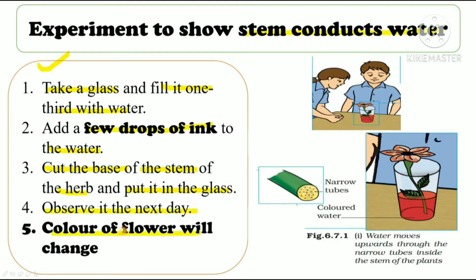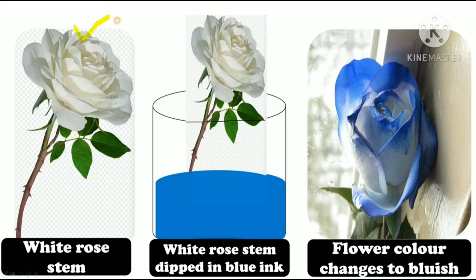You will observe that the color of the flower has changed to red. How? Because the stem has transported this colored water to different parts including the flower. And that's how this flower got red color, right? Alright. Now here also we have a white rose stem. We dipped this stem in blue ink and what did we observe? We observed that the flower color has changed to bluish. How? Because the stem has transported this blue water to the flower, right? So this proves that stem transports or conducts water, right?